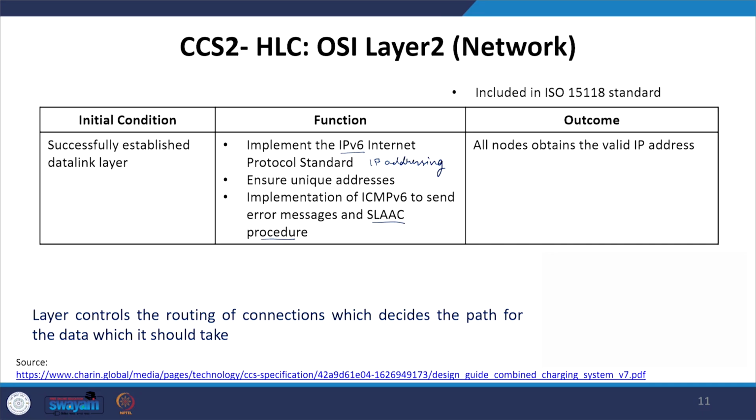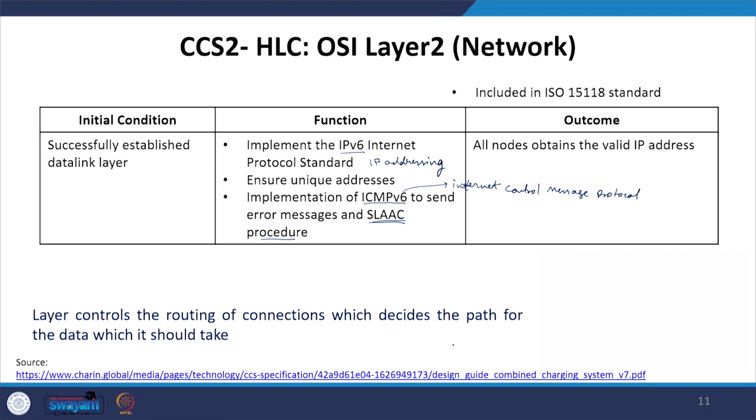And here, the IP addressing of the nodes is done using the SLAAC procedure. At the same time, the protocol in this layer implements ICMP version 6 to send the error messages, which is nothing but Internet Control Message Protocol. That means when error messages are sent, they are sent using the Internet Control Message Protocol version 6, and when normal messages are sent, they are sent using the IPv6 Internet Protocol standard.